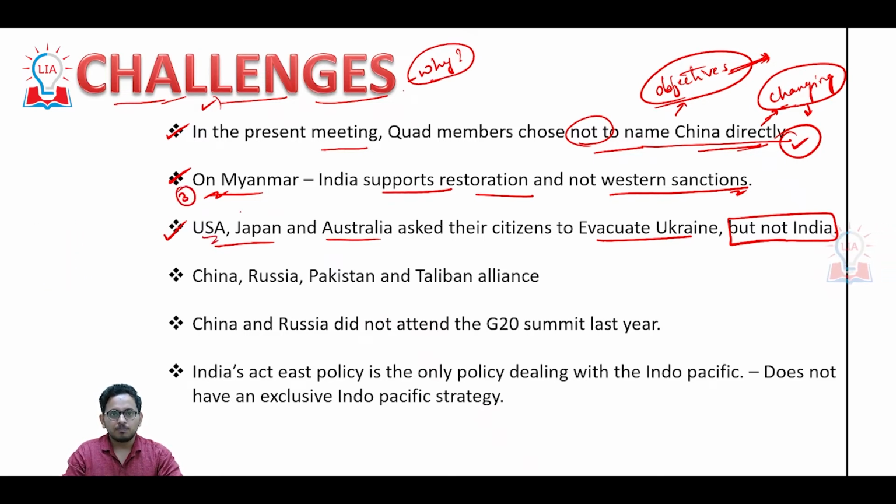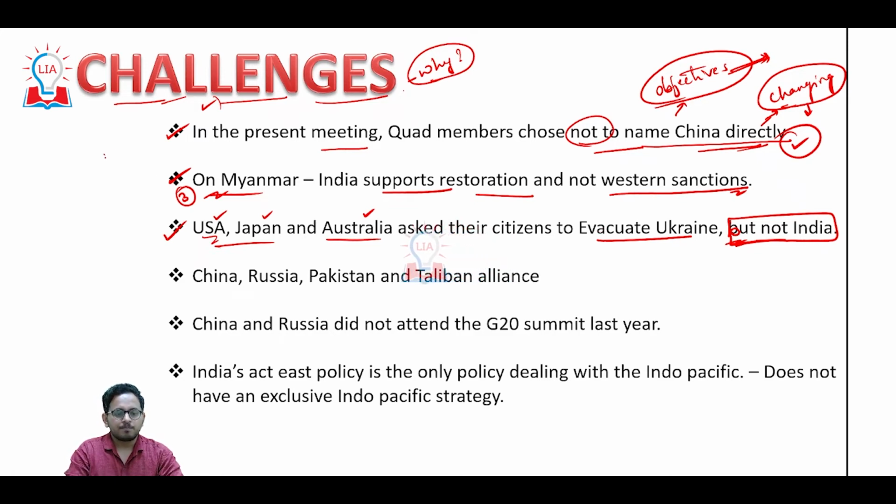When it comes to Russian invasion on Ukraine, all the three Quad members, that is USA, Japan and Australia, asked their citizens to return back. But when it comes to India, India felt there is no great threat to peace by Russia, and India did not call its citizens to evacuate Ukraine.